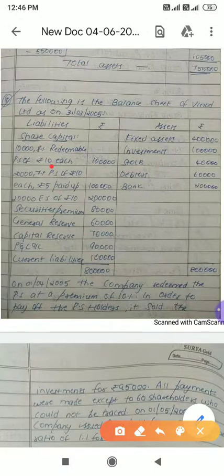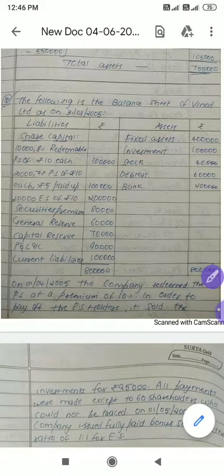Look here, we have two types of preference shares. One is 8%, the other one is 7%. So here we have 10,000, 8% redeemable preference shares of rupees 10 each, that is 10,000 into 10, 1 lakh. Next, we have 20,000, 7% preference shares of rupees 10 each, but they have paid only 5 rupees. See, these shares are fully paid and these shares are partly paid. So 20,000 into 5 rupees, it will be 1 lakh.